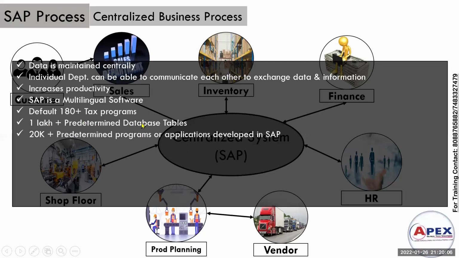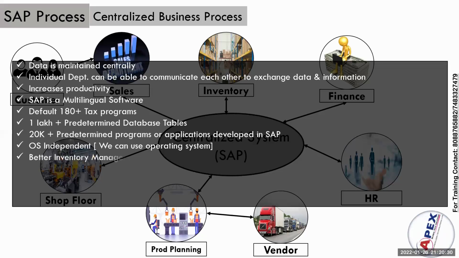So next, 20,000 plus predetermined programs or applications are developed in SAP. As I told you, it is a huge software, so it has been developed with 20,000 plus programs. Next, OS independent. It doesn't depend on which OS you are using. Next, better inventory management. The major thing of any organization is inventory management. Next, it reduces material cost. The real time activity happens here. Whenever the requirement is there, they will post it and they will produce it.